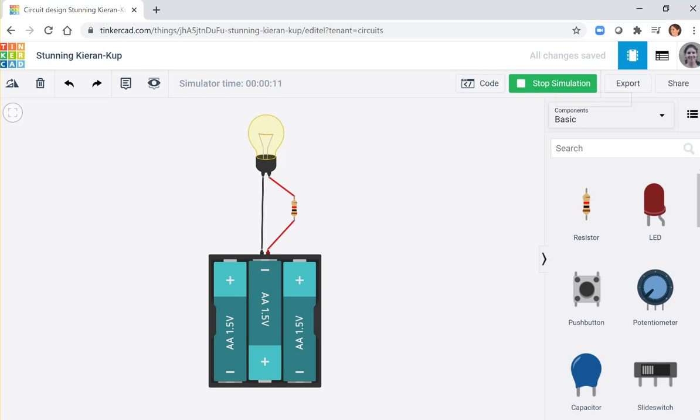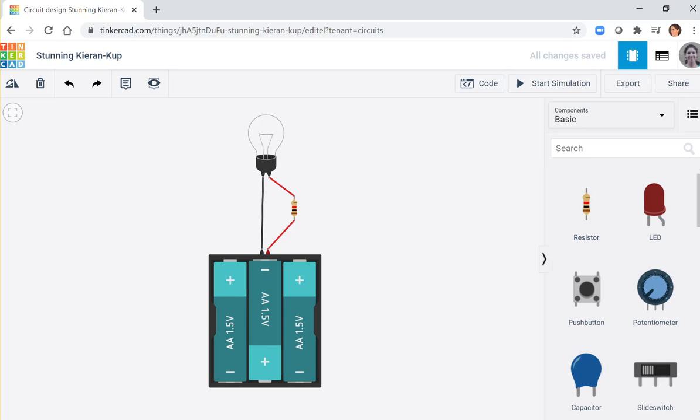You see the light is dimmer, okay, because the resistor decreases the intensity inside the circuit. It's useful to avoid your bulb light to break. If you want to break the bulb light, you need to add at least three boxes of at least 4 batteries in it. So that's for the light.